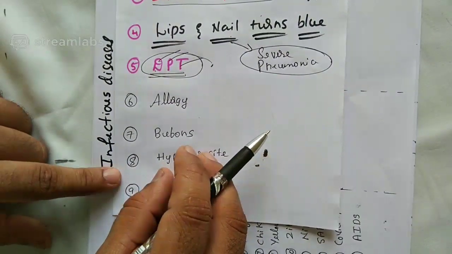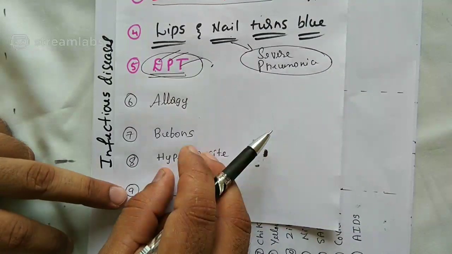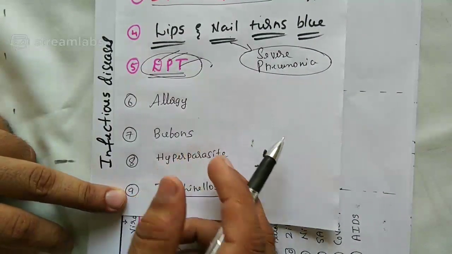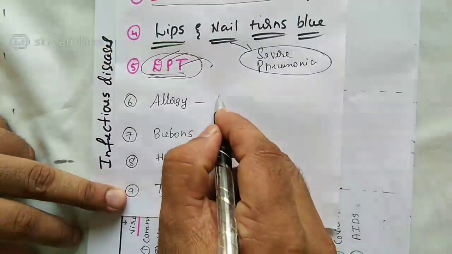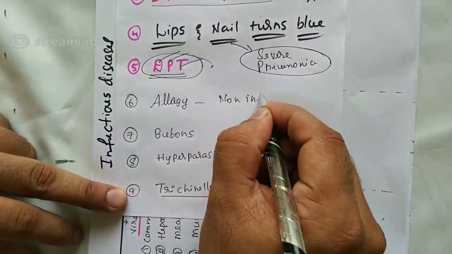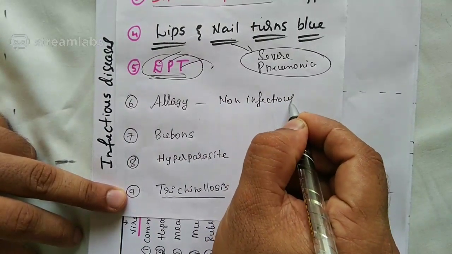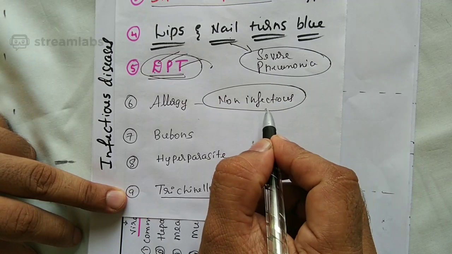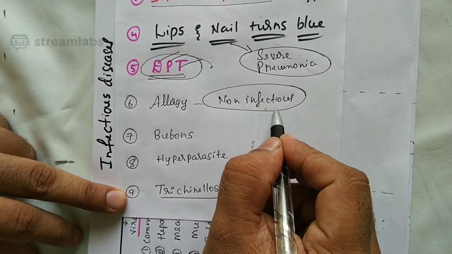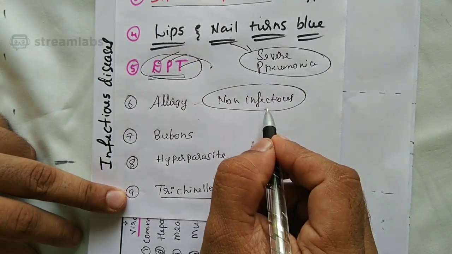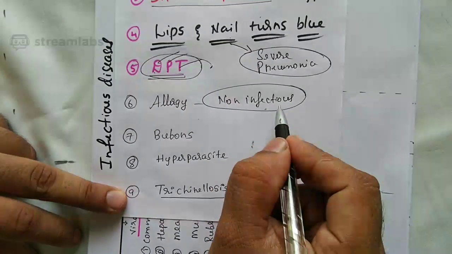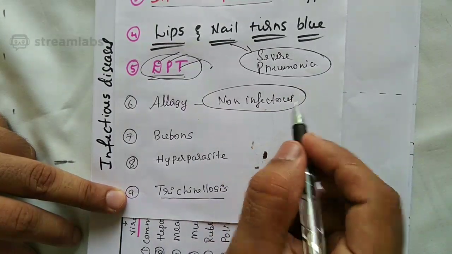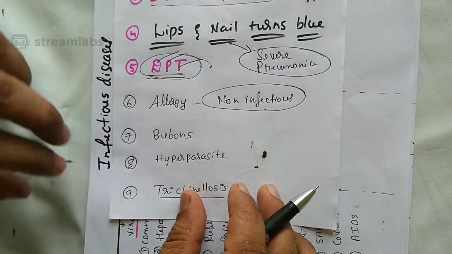Allergy. What's my question? Is allergy infectious or non-infectious? Give me the answer. Yes, it's a non-infectious disease. It's non-infectious because if a particular person has an allergy to pollen grains, or maybe to peanuts, we will not get that allergy just by being with him. Non-infectious disease.